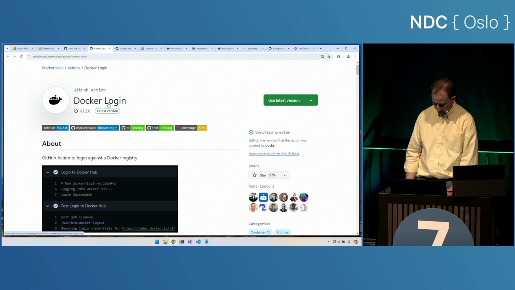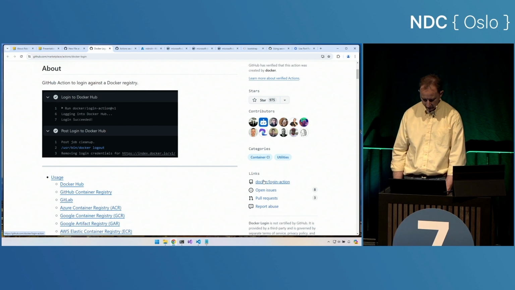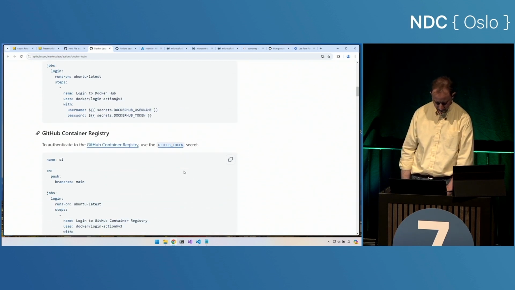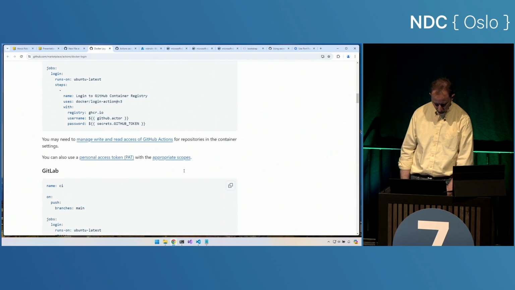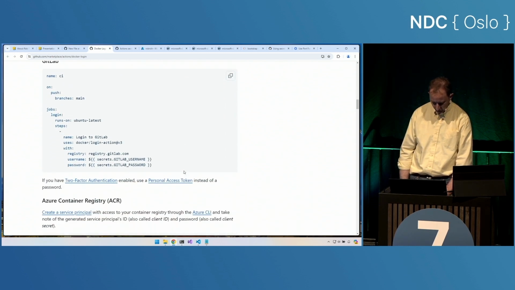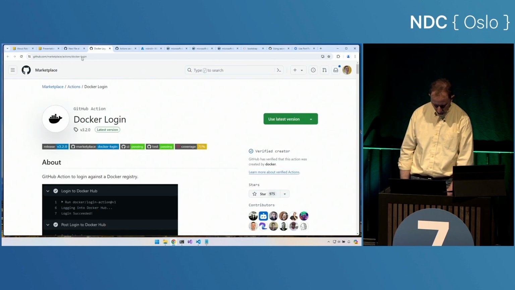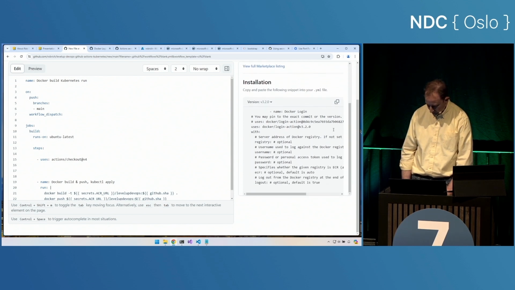We could take a look at the GitHub repository that builds this task. We can take a look at various use cases. And we can get a really cool setup here of how we might use this. That's great. Or the shortcut here. Here's the content of how we use it right here.